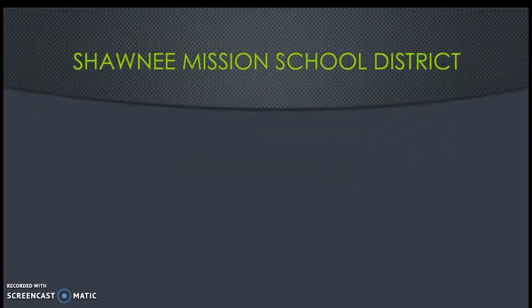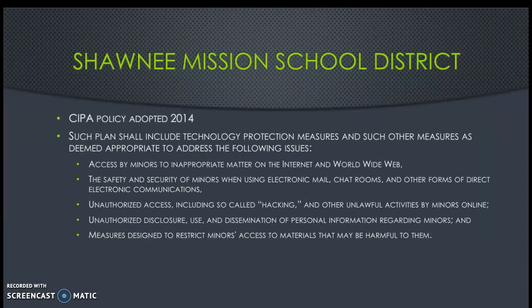So for the Shawnee Mission School District, I looked at our board policies, and we have a CIPA policy that was adopted in 2014, and it states that such a plan shall include technology protection measures and such other measures as deemed appropriate to address the following issues. And then it essentially just restates everything that was stated under that CIPA Act on the previous slide.